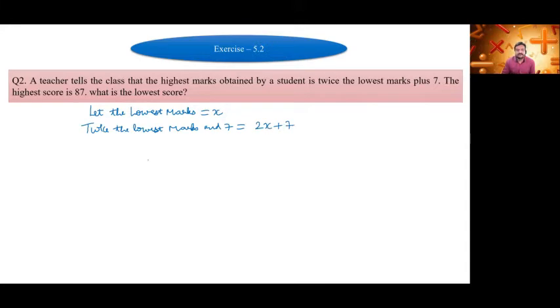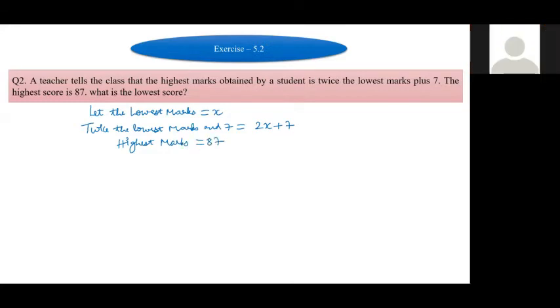Okay. So the highest score is 87, and we have to find the lowest score. So 2x plus 7 is equal to 87. Highest marks is equal to 87.